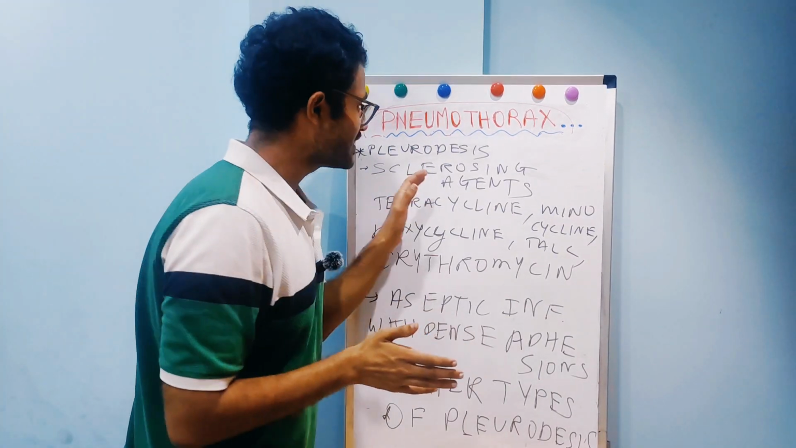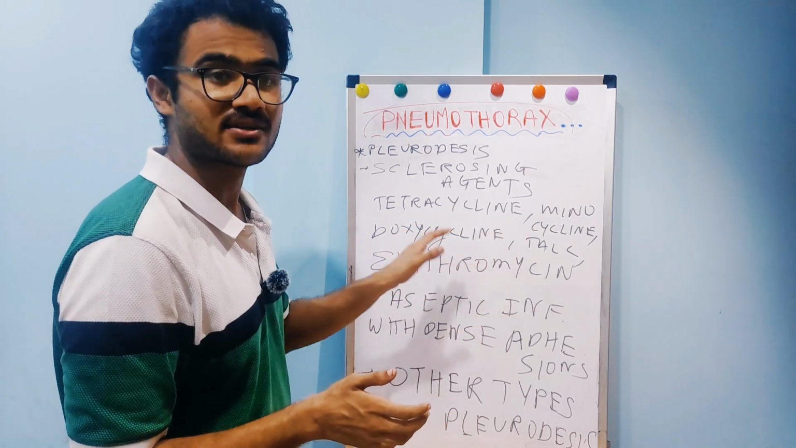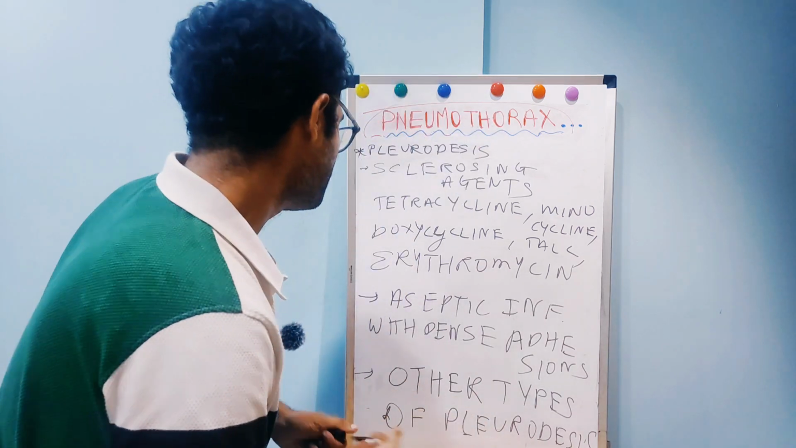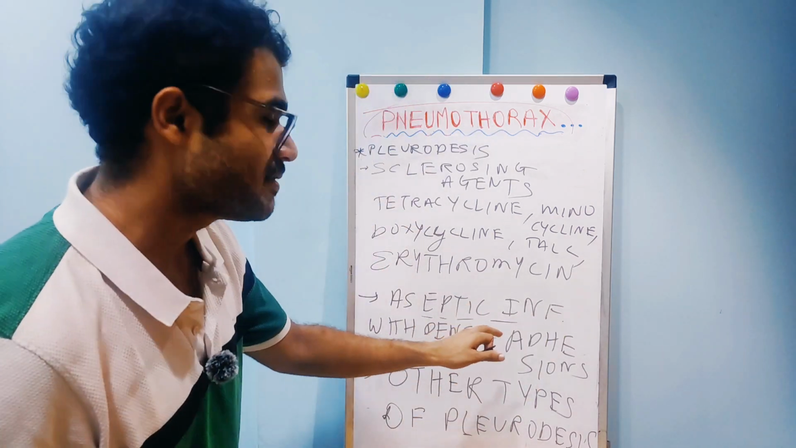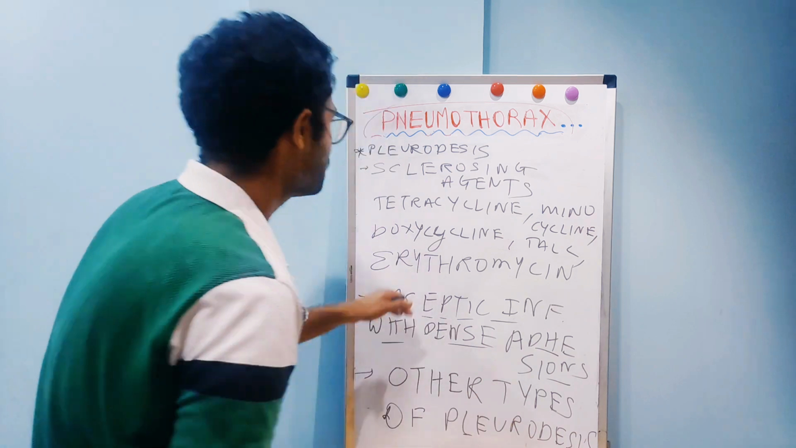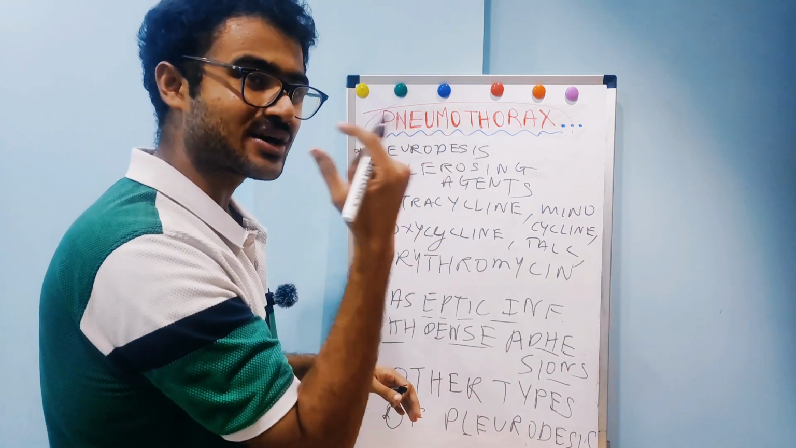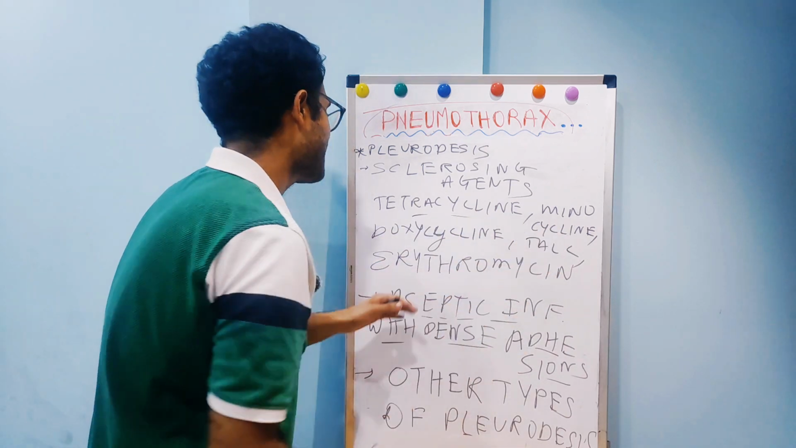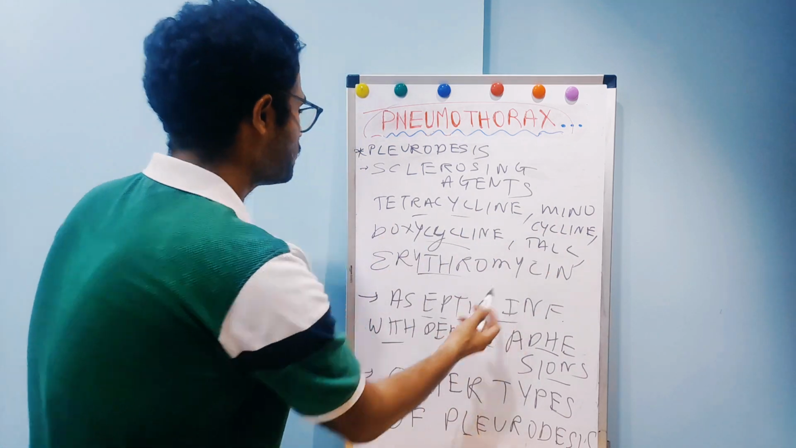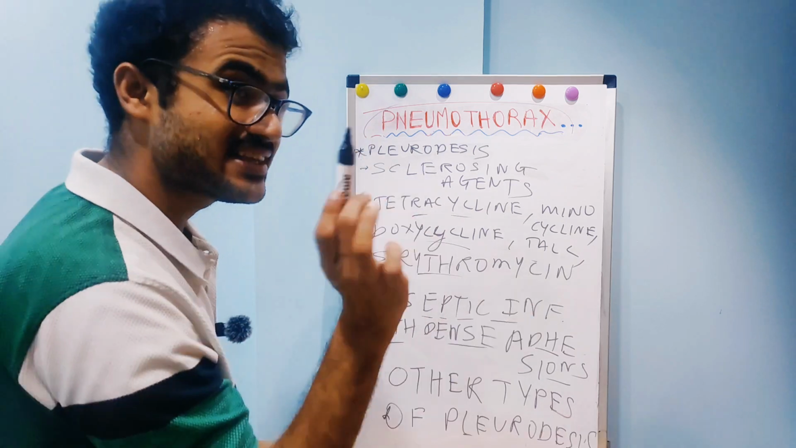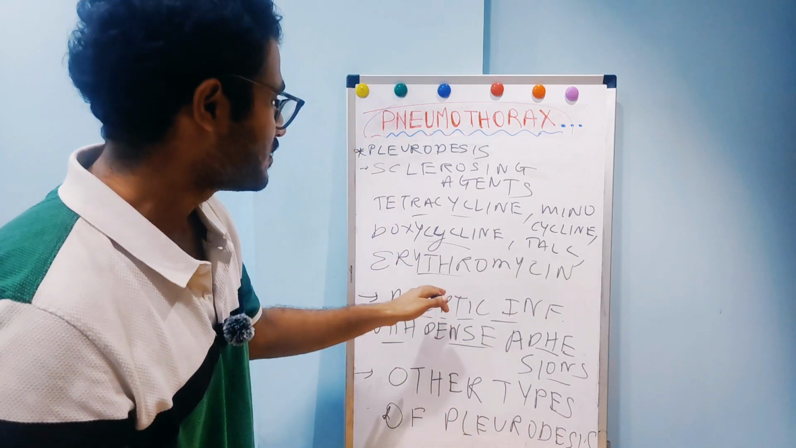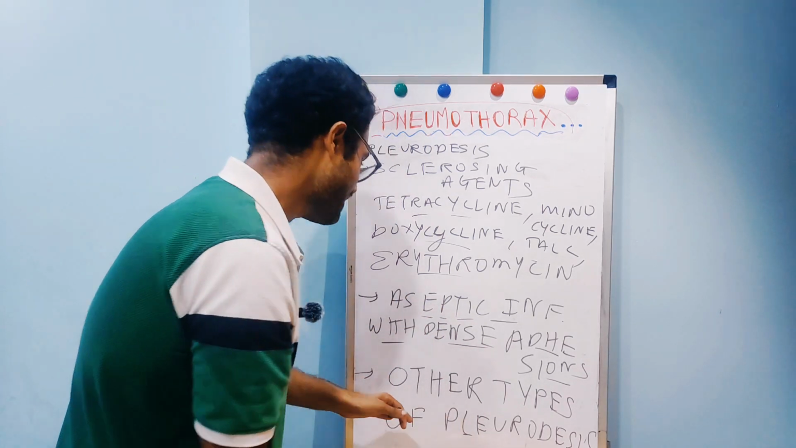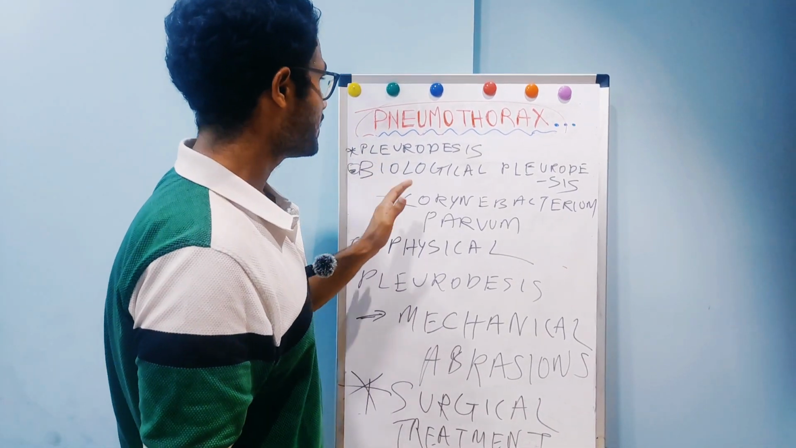So we use sclerosing agents like tetracycline, minocycline, doxycycline, talc, erythromycin. What do these do? These produce aseptic inflammation with dense adhesions. So sclerosing agents narrow and obliterate the pleural cavity. Basically these are sclerosing agents, and these produce aseptic, means sterile, inflammation with dense adhesions.